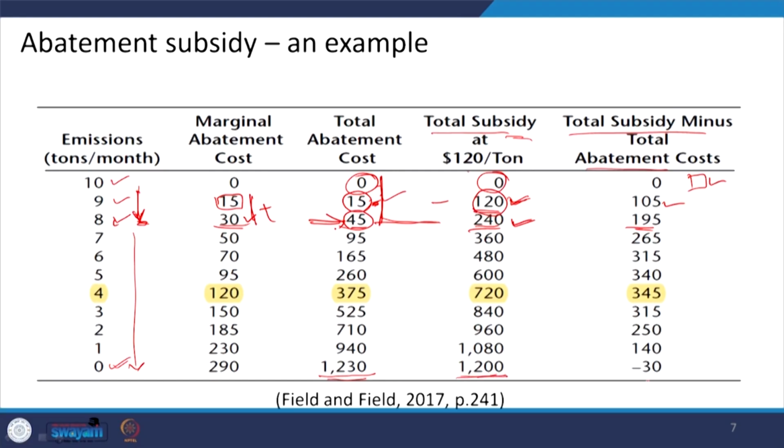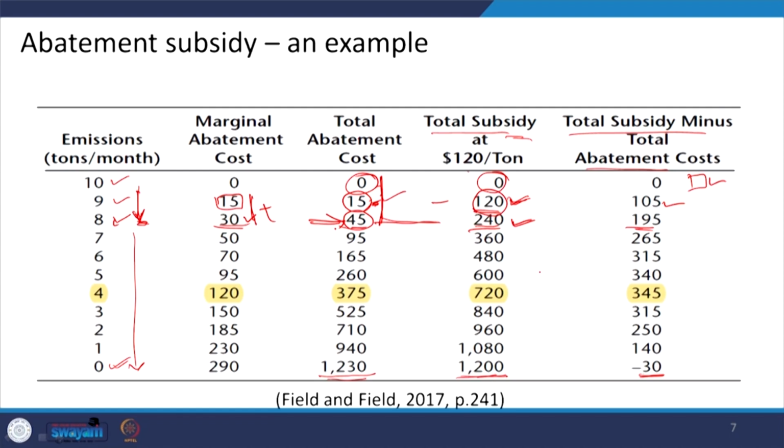So, what is the total revenue? It will be 1200 minus 1230, equal to minus 30 here, right. Likewise, you can see whether it is wiser on the part of the polluting industry or firm to continue to reduce its emission level and get the subsidy or not.